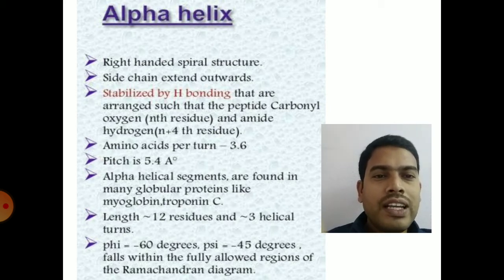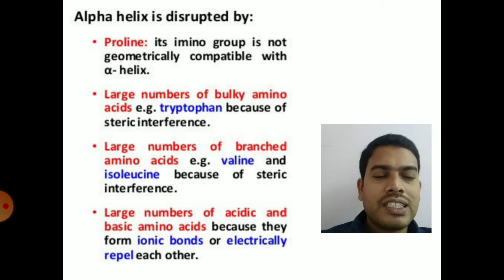So that is alpha helical structure, which is stabilized by intramolecular hydrogen bonding, and the best examples for alpha helical structure are alpha keratins and globular proteins like troponin, myoglobin, etc. They contain these alpha helical structures. Most of the proteins contain the alpha helical structure. They also contain a mixture of alpha and beta pleated sheet structure. So that is alpha helical structure.